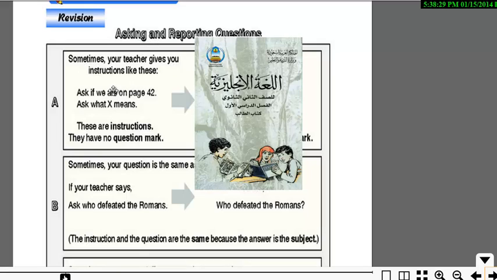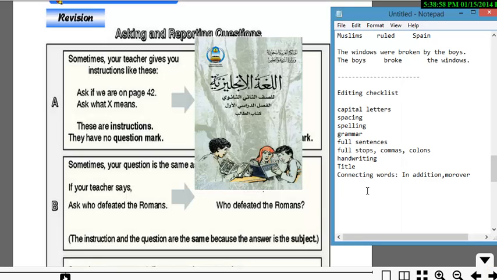Sometimes your teacher gives you instructions like these. Ask if we are on page 42. Ask what X means. These are instructions because they start with a commanding verb: ask, do, make, play, work, and so on. They have no question mark, as you can see here. Even if you say ask, and the meaning is about asking, it's still a command. It's something to do. They're telling you what to do. So these are all called instructions.